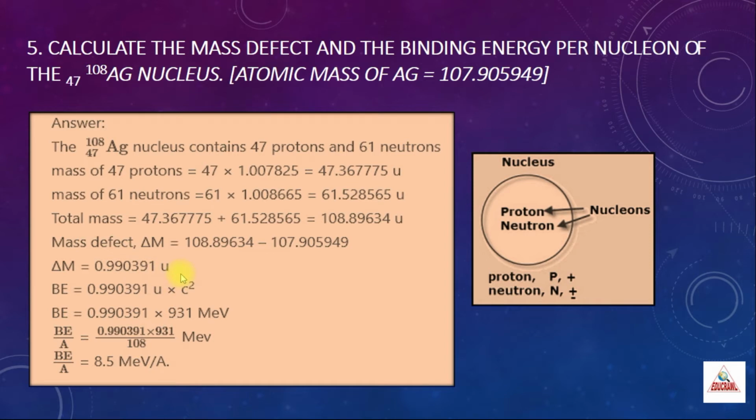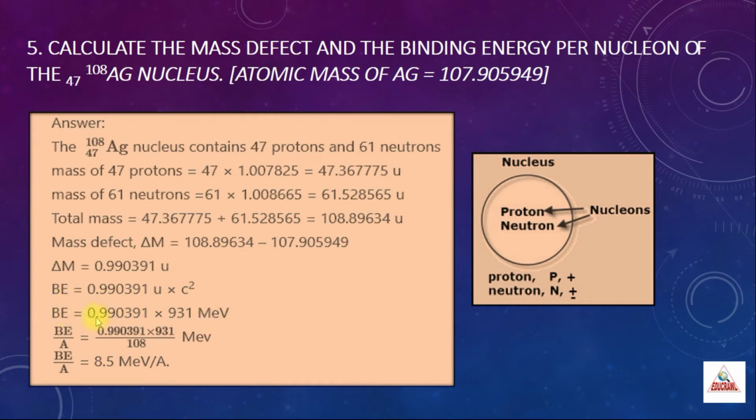When you subtract this, you get the mass defect delta M as 0.990391 atomic mass units. This mass defect is converted into binding energy using the formula BE is equal to delta M C squared. Delta M we have found, just substitute that. Here the unit is in meters per second. C value is 3 into 10 power 8 meters per second. So we have to convert this into an energy unit, which is electron volt. When you are converting, we have to multiply with 931 MeV.